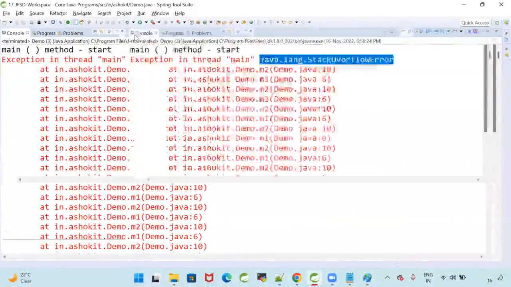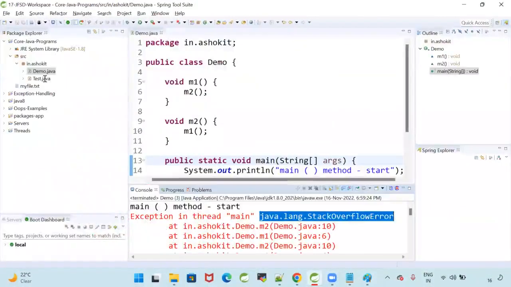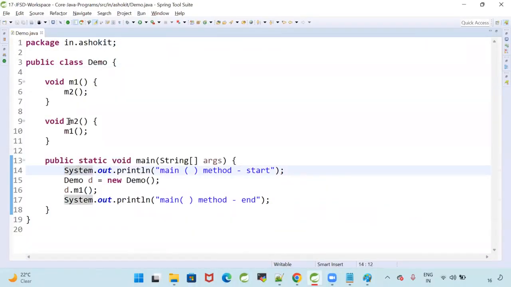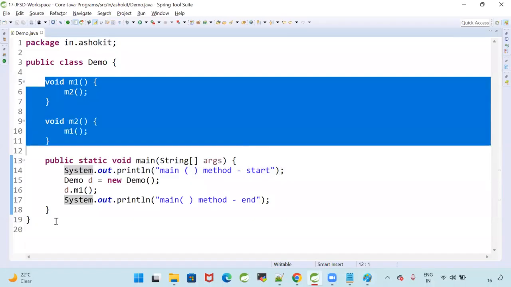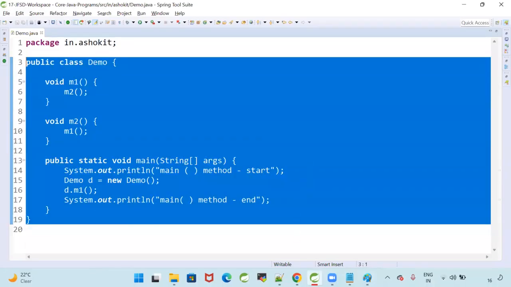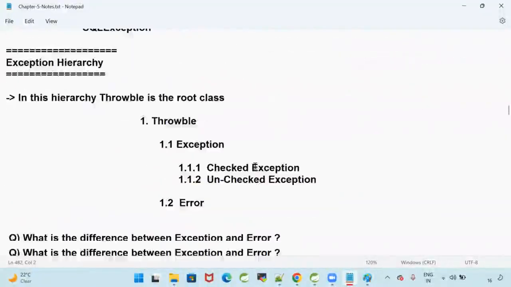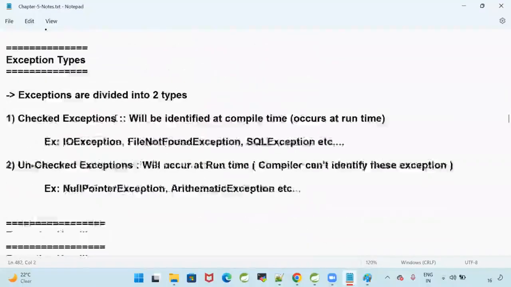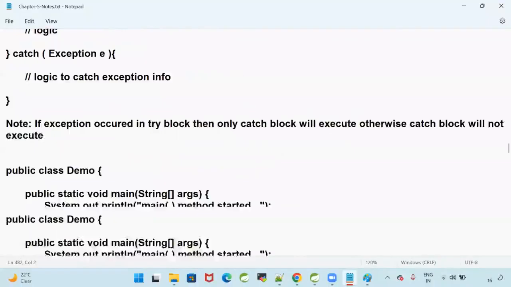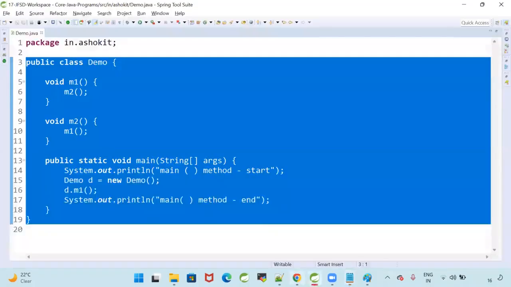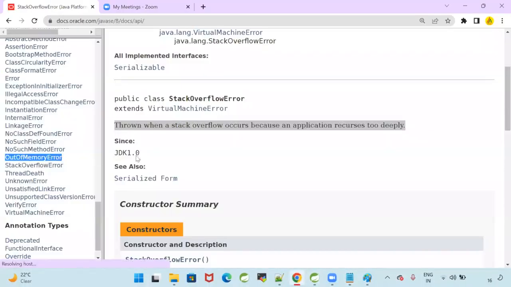Okay, so we are able to achieve the error by writing recursion calls. By writing recursion, M1 calling M2, M2 calling M1. Below program will give Stack Overflow error. And there is one more error called out of memory error.